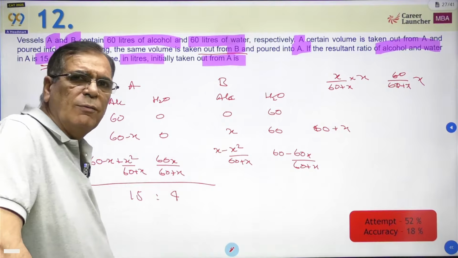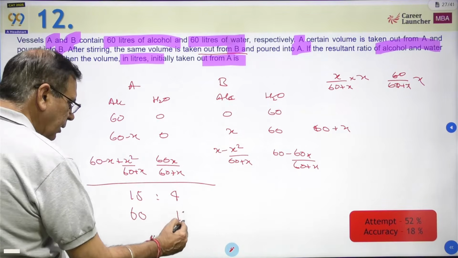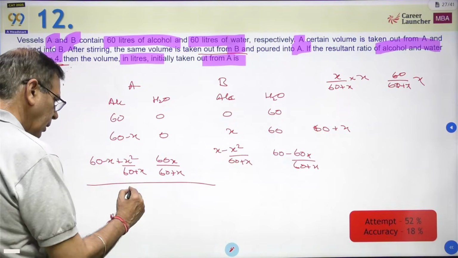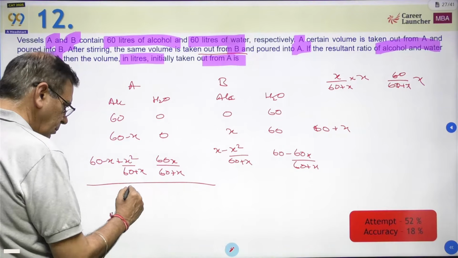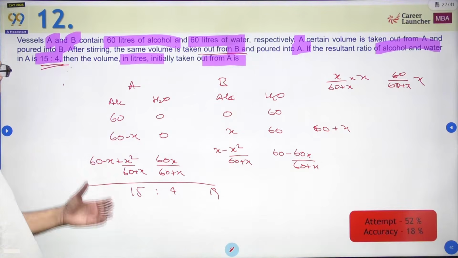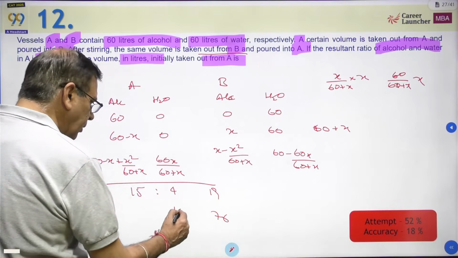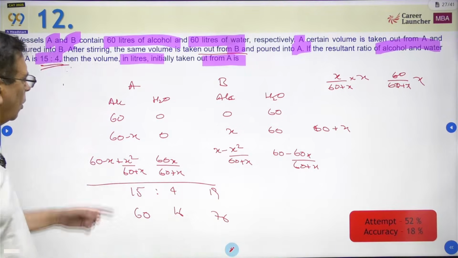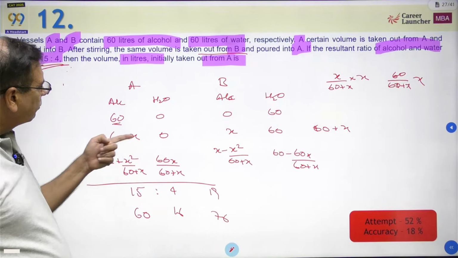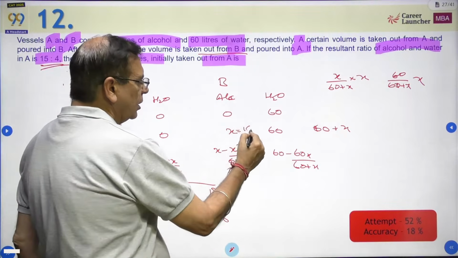If this final ratio is 15:4, that means the total should have been 19. So 19 का multiple देखो क्या है? 19 4s are 76. So if this is 76, this should be 16. So originally क्या था? What does that mean? Initially you had 60 liters of alcohol, out of which you removed 16 liters, this became 44. And this became equal to 16.